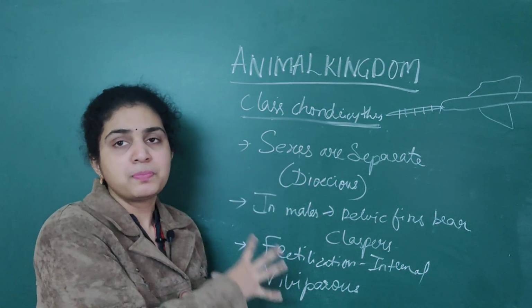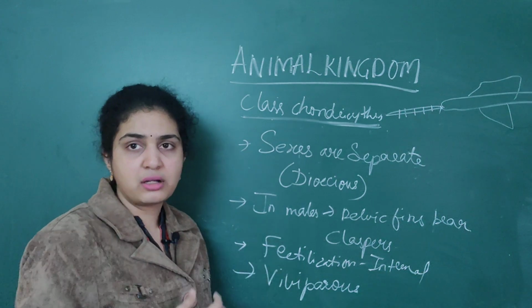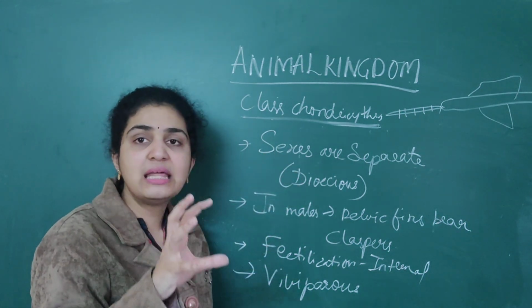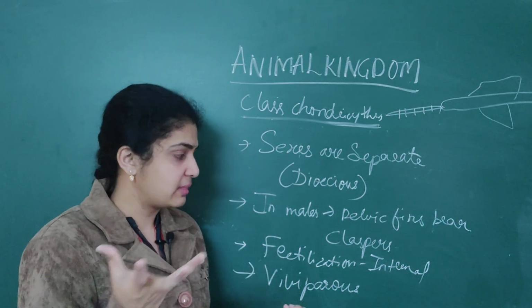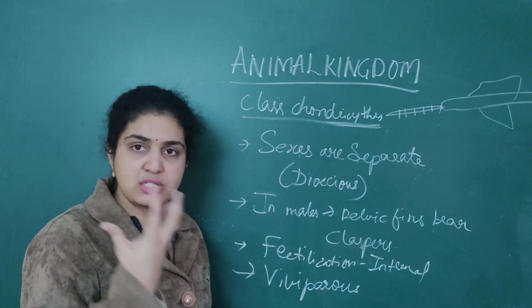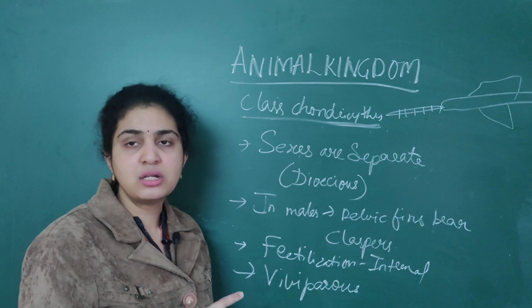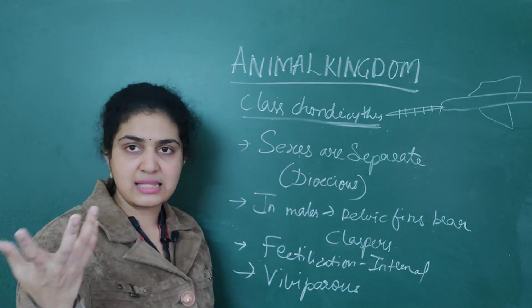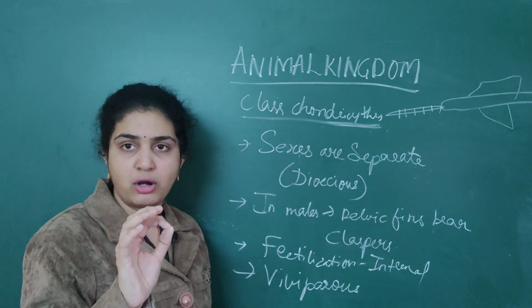Then you come to the reproductive system. Sexes are separate. Only males bear claspers. Fertilization is always internal, and they exhibit viviparous nature. That's all. Simple, class chondrichthyes.